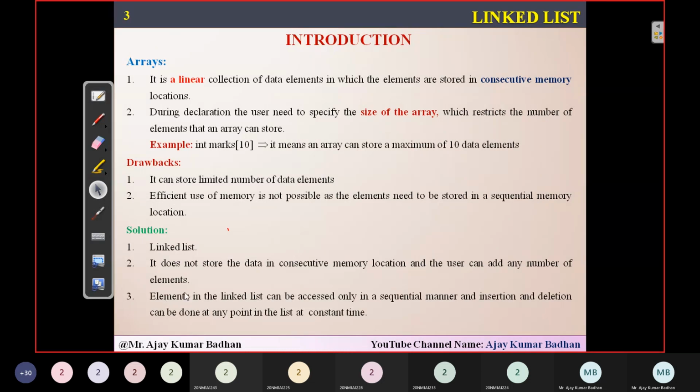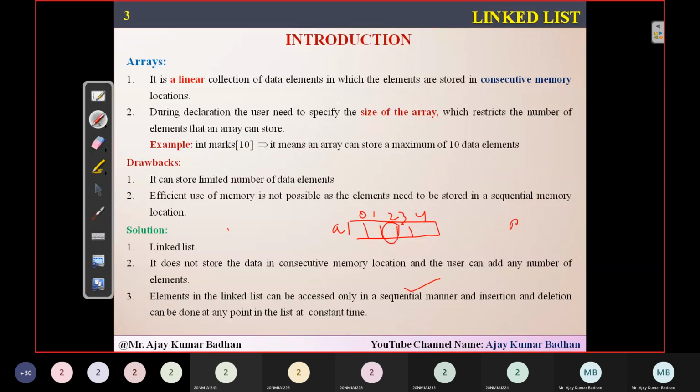So you can see here the only limitation we have for a linked list is that it can be accessed only in a sequential manner. Like for example, within an array, when you are storing the elements here, suppose you want to get the element present in this particular location.